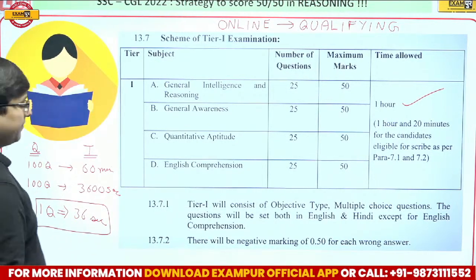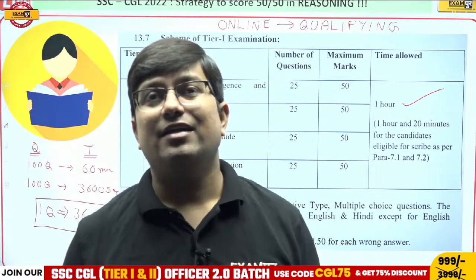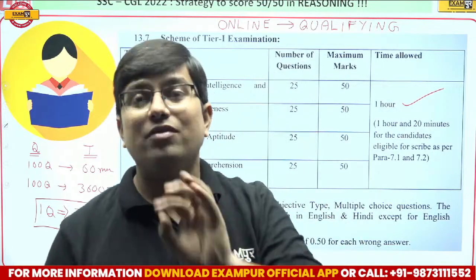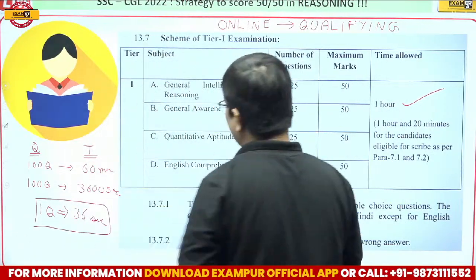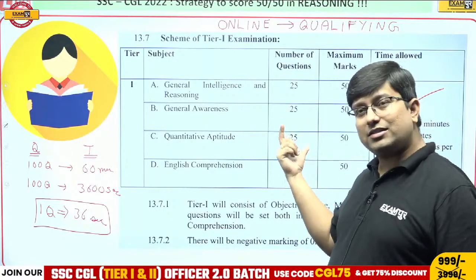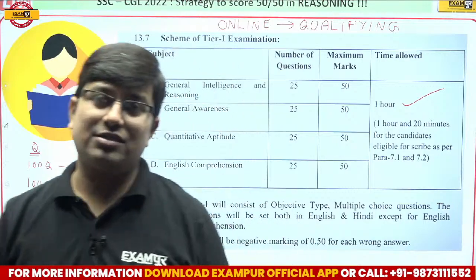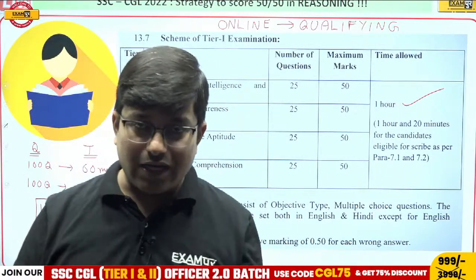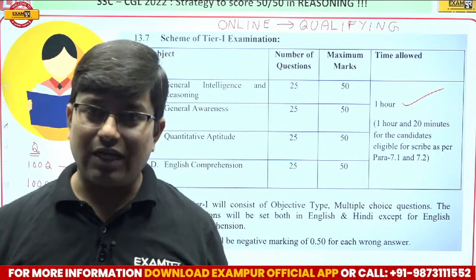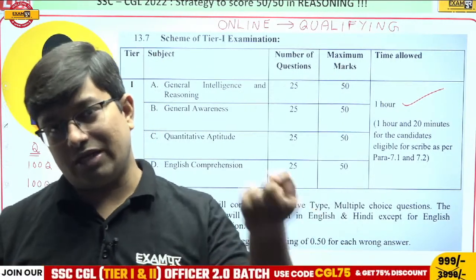Now what does that mean? If you have 36 seconds for every particular question, there are some subjects where you will easily be able to do this. For example, the general awareness section. Once you read the question, either you know that or you do not know that. It's as simple as that. If you do not know it, obviously you can think a bit. If you know the answer, you will mark it and move ahead.